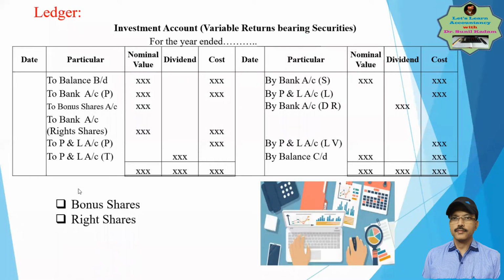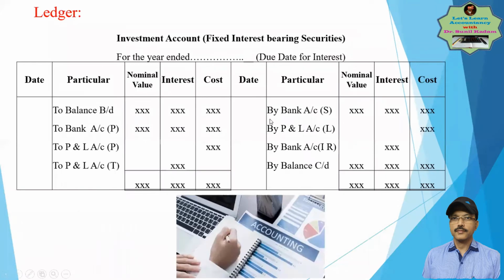How would it be recorded? Returns are dividend, but how will it be incorporated in the books of accounts, how are the entries passed? Entries are similar. Ledger is similar. The slight change is that the returns are in the form of dividend instead of interest. And in the case of interest, we used to calculate interest each and every time. Whenever a transaction took place, we used to record interest, accrued interest.